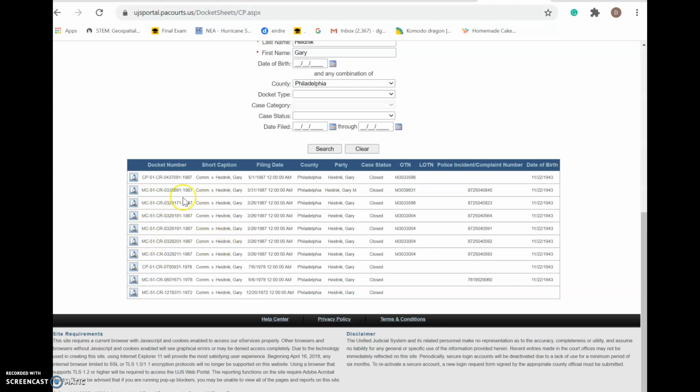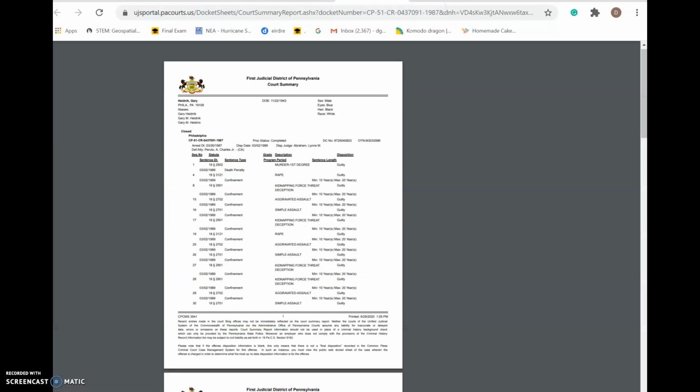All these municipal ones, 1, 2, 3, 4, 5, 6, 7 criminal docket cases, right? 6 cases. 1, 2, 3, 4, 5, 6. So for each of the women, right? And notice they put them all into one criminal docket. Here's the court summary. This is what eventually happened in the court case. And you'll see here, this is the court summary. So this is what the convictions were and what the penalty was.